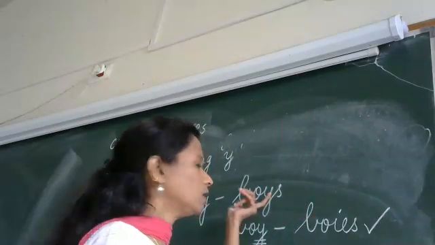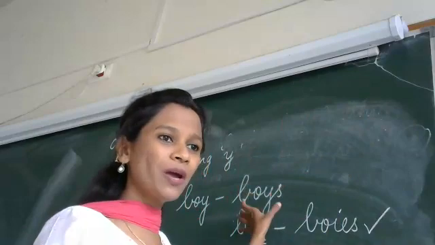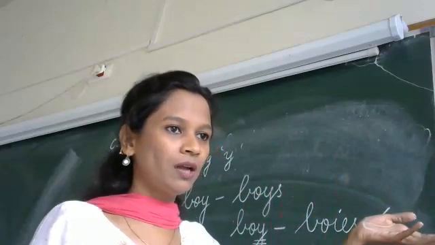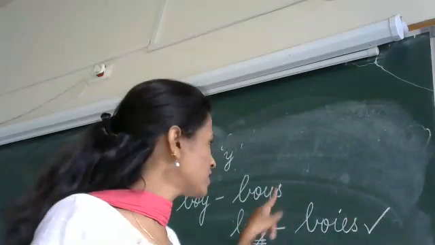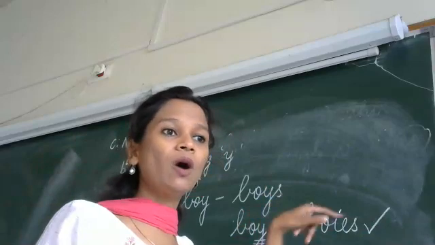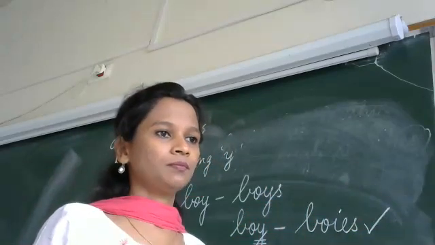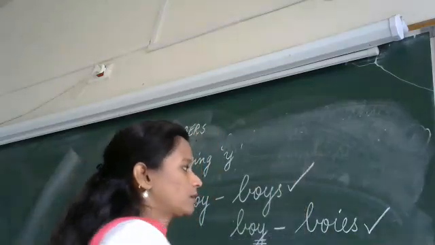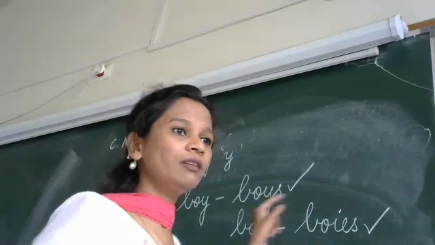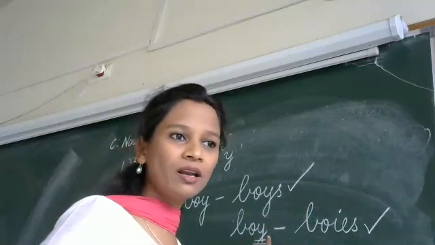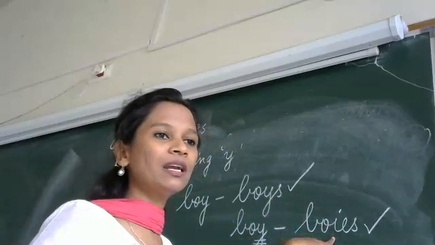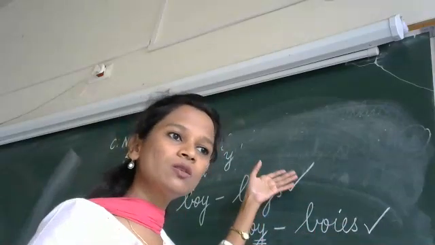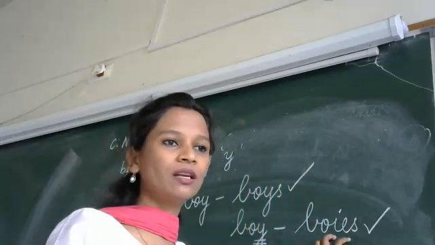Whenever you write the boy spelling, you usually write it as B-O-Y-S. So you are writing it wrong, right? Which is correct, B-O-Y-S or B-O-I-E-S? Okay, you are saying this is right. But just now, what did we learn? We learned that when the last letter is Y, we remove that Y and in place of Y, we write I-E-S. So why are you saying that this is correct? This has to be correct, no?